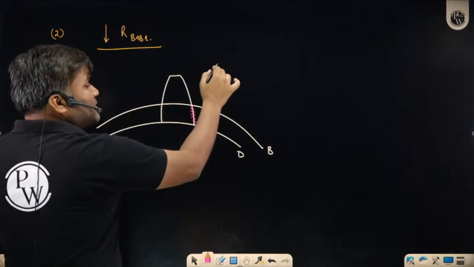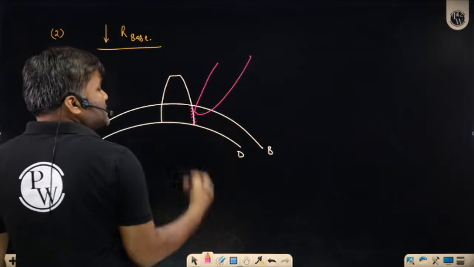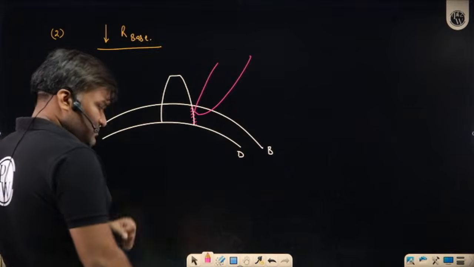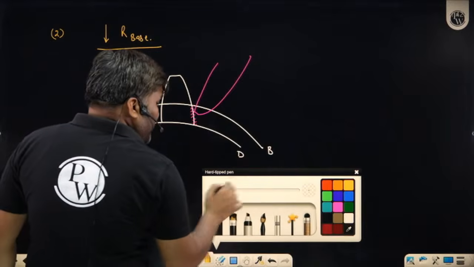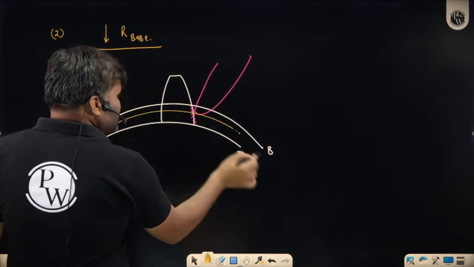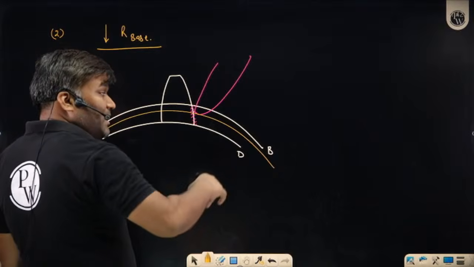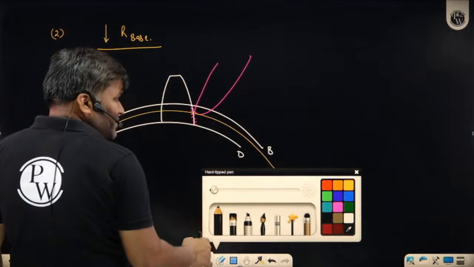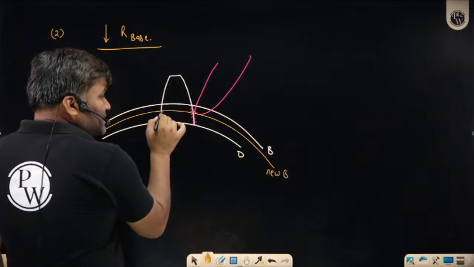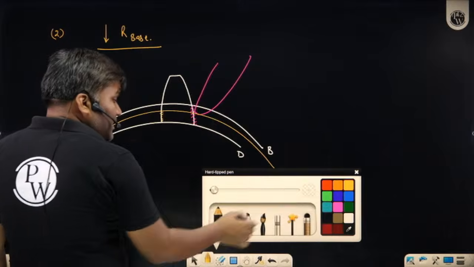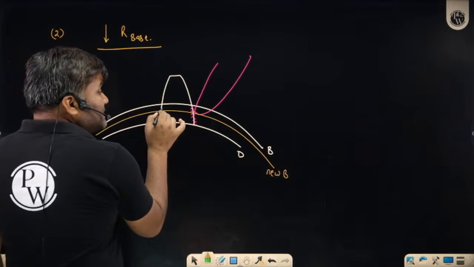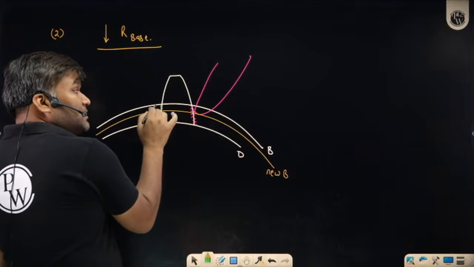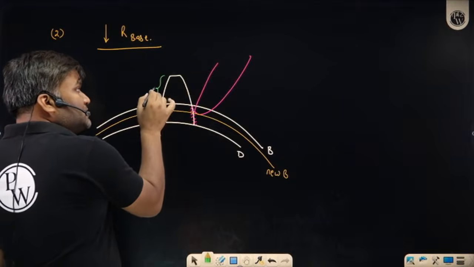Now, the opponent's tooth was coming here, touching it. You were saying interference is happening. Why have you taken this base circle? What if you take the base circle a little smaller in size? What will happen here? For this new base circle, below the base circle, this much portion only is non-involute. Now, above the base circle, this portion, which was earlier non-involute in nature, now this entire tooth is involute.